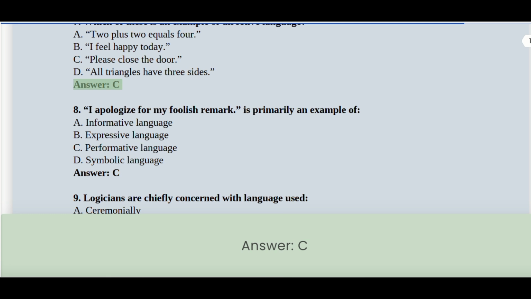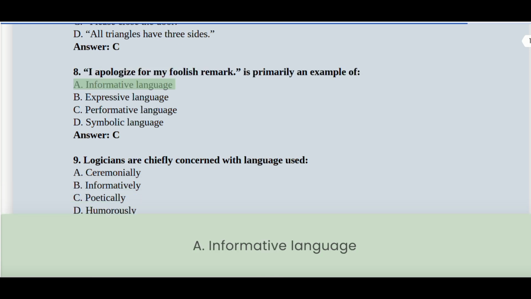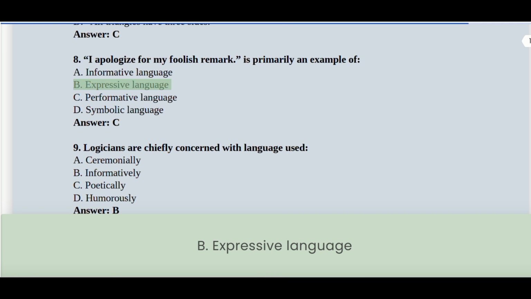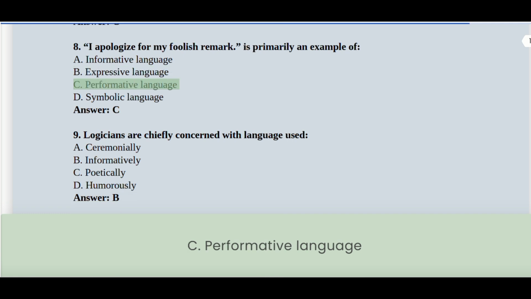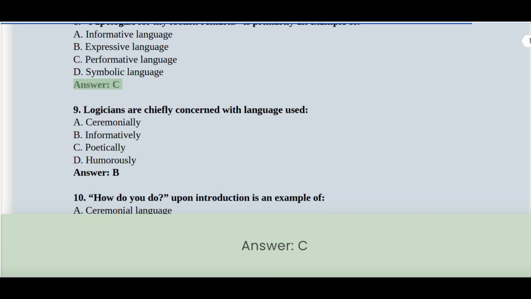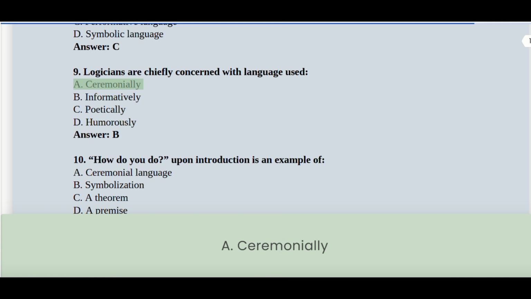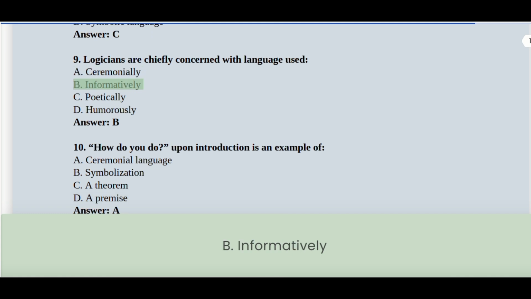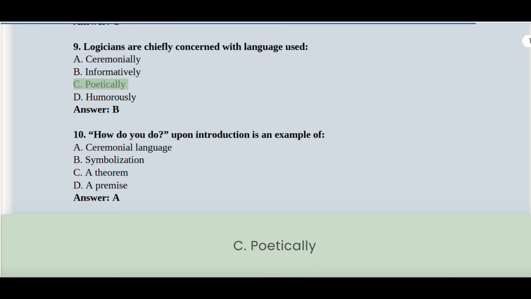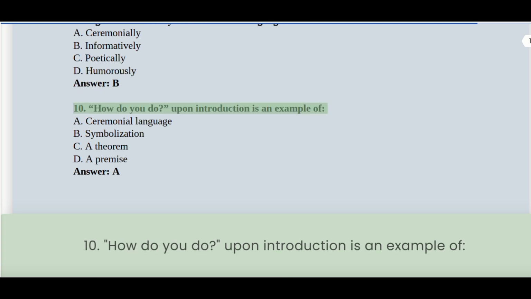Answer: C. 8. "I apologize for my foolish remark" is primarily an example of A. Informative language. B. Expressive language. C. Performative language. D. Symbolic language. Answer: C. 9. Logicians are chiefly concerned with language used A. Ceremonially. B. Informatively. C. Poetically. D. Humorously. Answer: B.